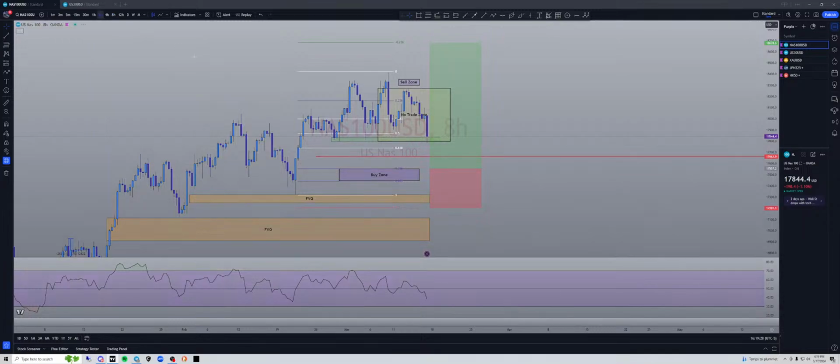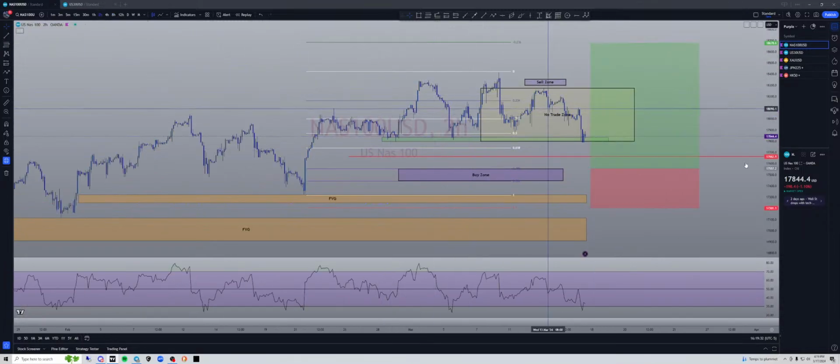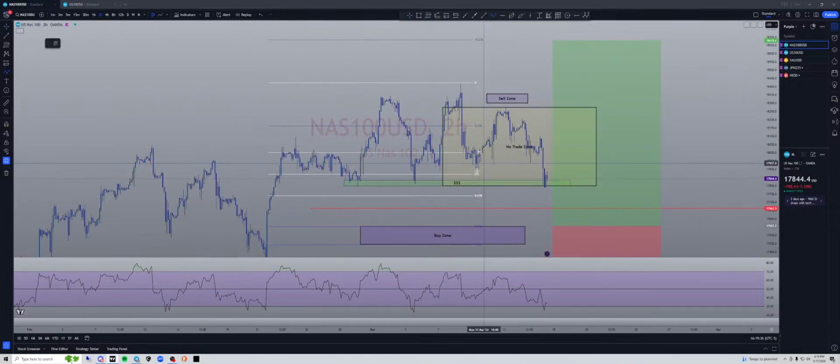So if we come back to the 2 hour, what's it doing? It's just going sideways. So we're not interested in playing this ping pong game because you never know when this ping pong game could do this and then be gone. If we take these early sells, we could very well get knocked out as it's going to target liquidity. And the same thing, we're not going to take a buy.